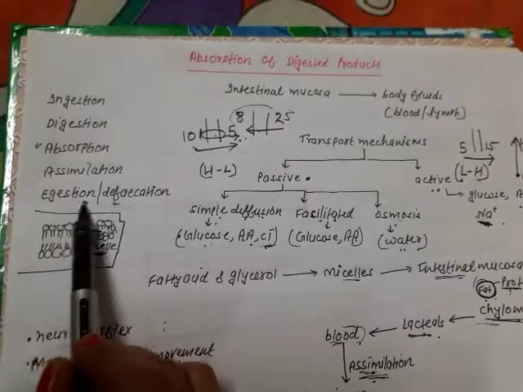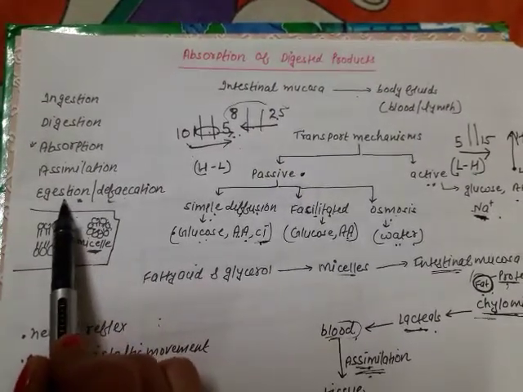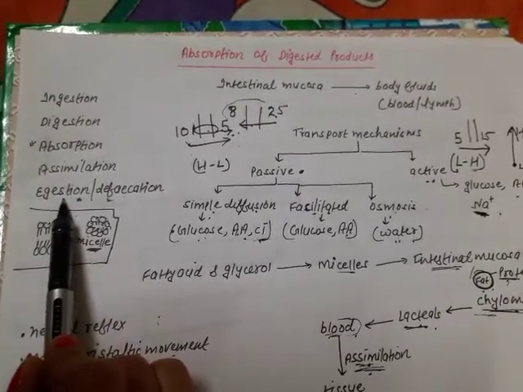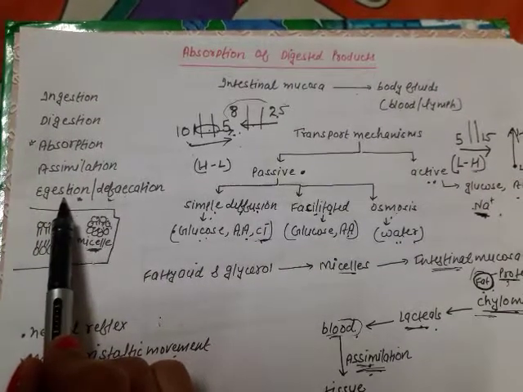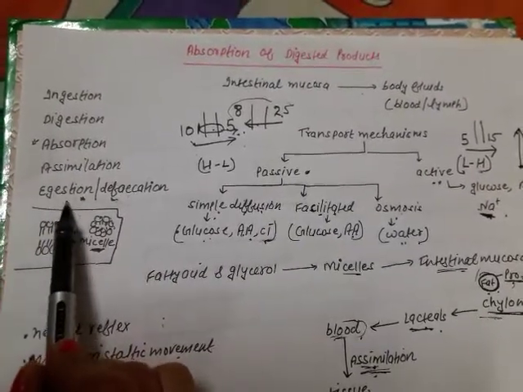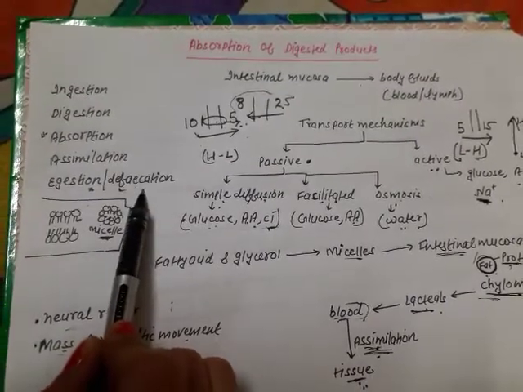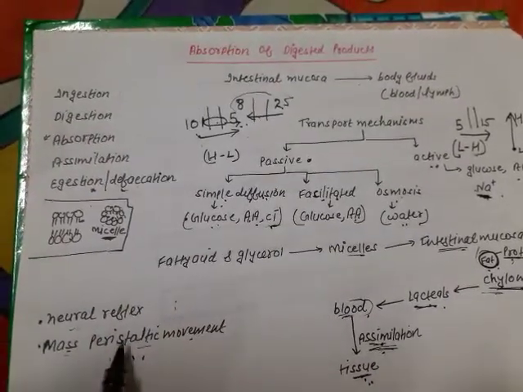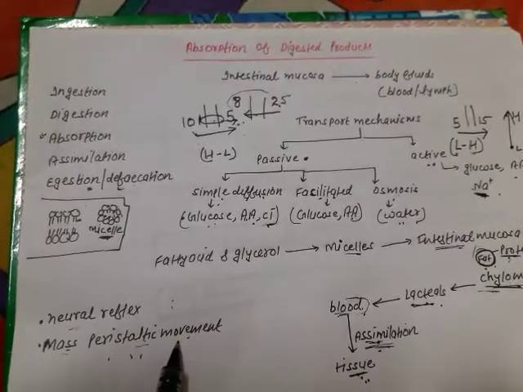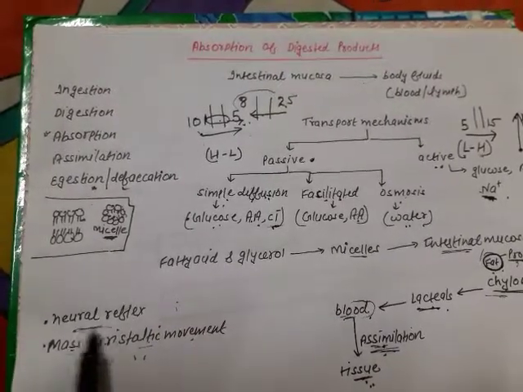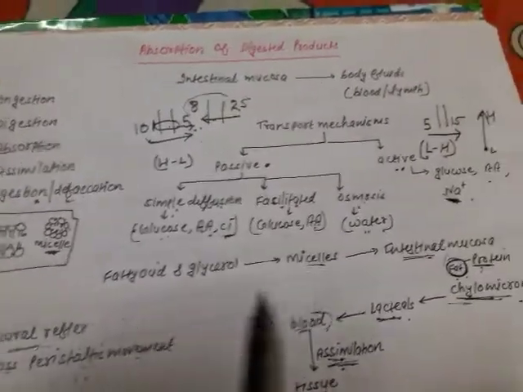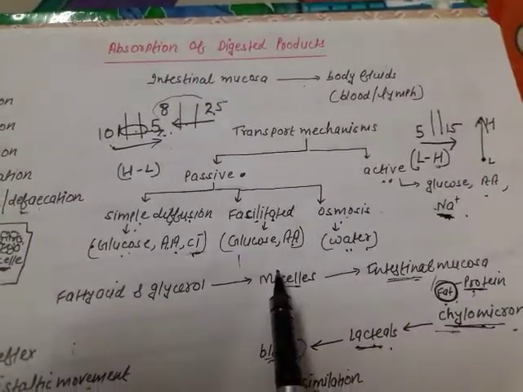Last is the egestion, the removal of undigested or unabsorbed substances from the body, or the egestion of feces is called defecation, and defecation is carried out by the mass peristaltic movements when we get a signal from our nervous system. Fine. So this was all about the process.